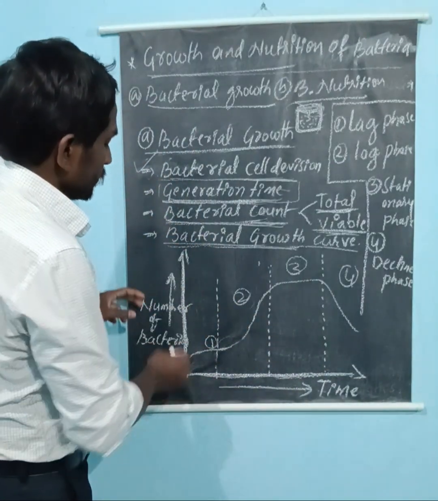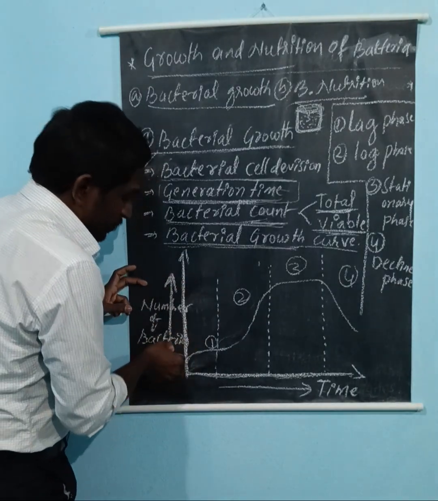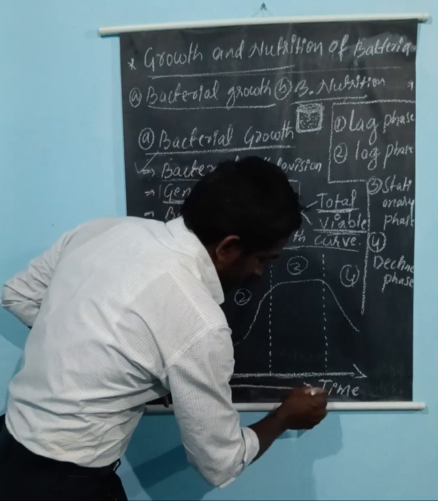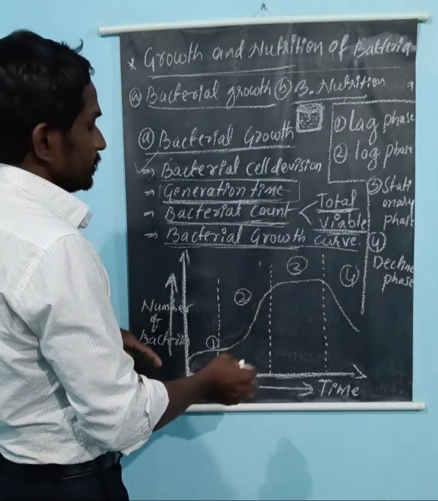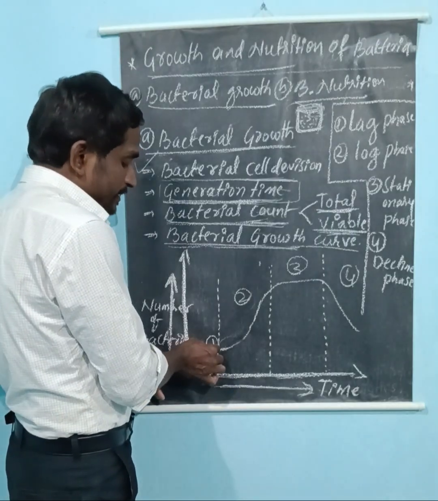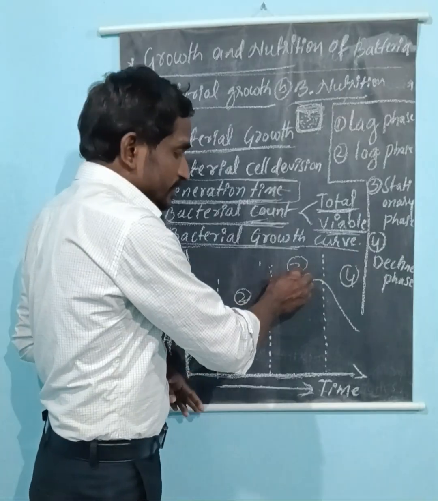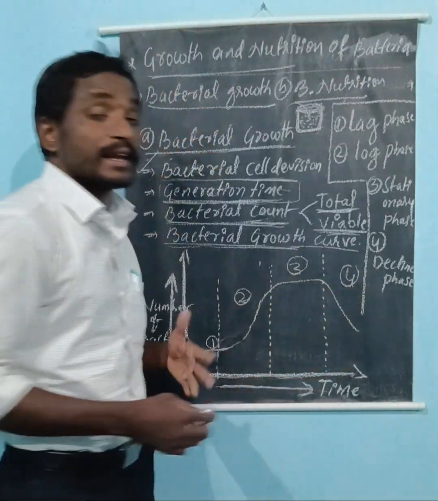In the bacterial growth curve, the number of bacteria is growing, and it takes time, how much time it is taking. Here it is divided into four phases or four stages. The first stage is the lag phase, the second phase is the log phase, the third phase is the stationary phase, and the fourth stage is the decline stage.